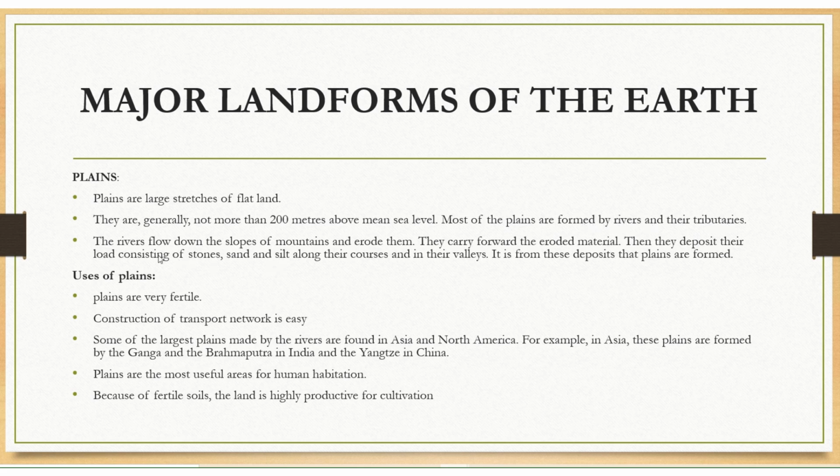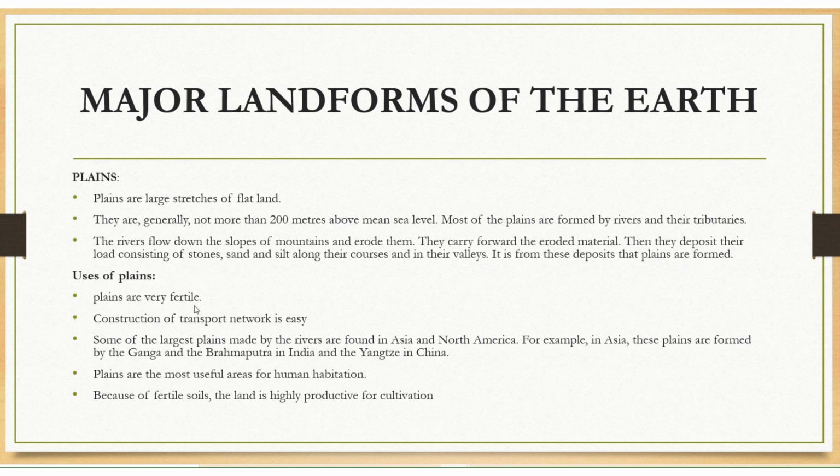The rivers flow down the slope of mountains and erode them. They carry forward the eroded materials. Then they deposit their load consisting of stone, sand and silt along their courses and in their valleys. It is from these deposits that plains are formed. And now, uses of plains.